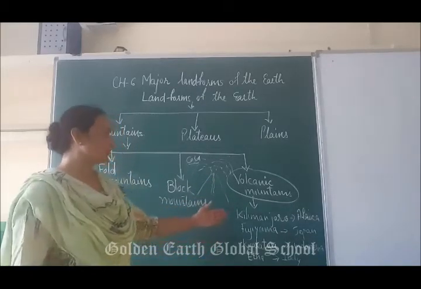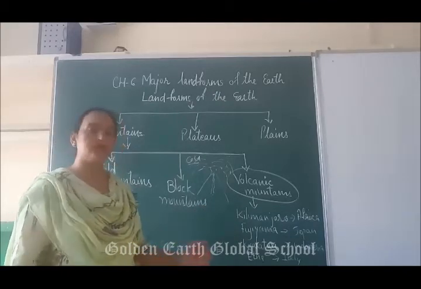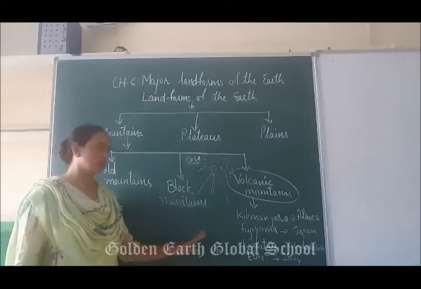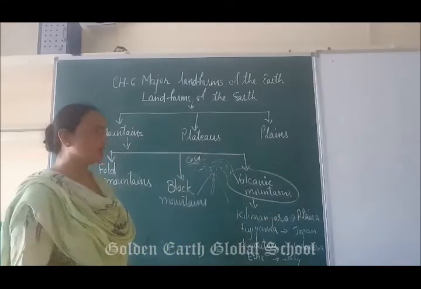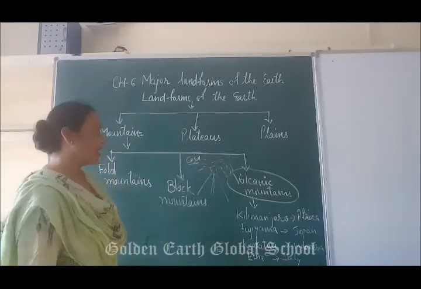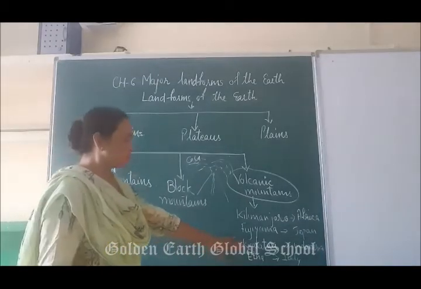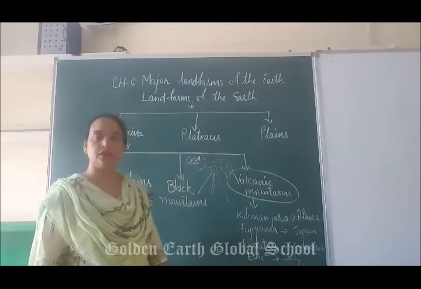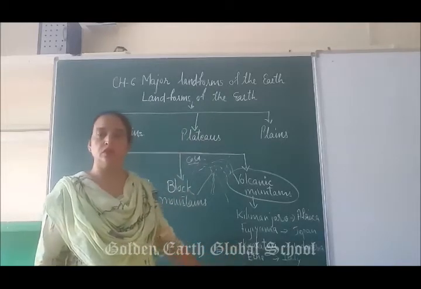And for example, volcanic mountains कहाँ पर है? That are Kilimanjaro. Kilimanjaro is in Africa. Africa में Kilimanjaro, that is a volcanic mountain example है. And Fujiyama is in Japan. And Krakatoa is in Indonesia. Etna is in Italy. These examples are given in your book.